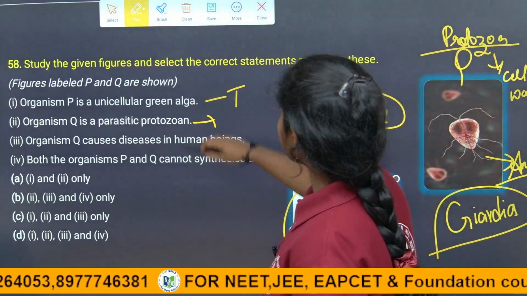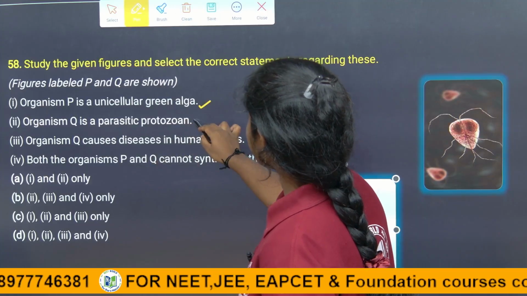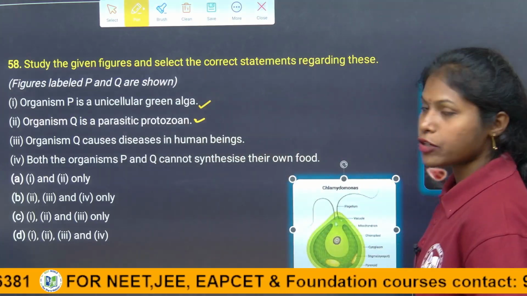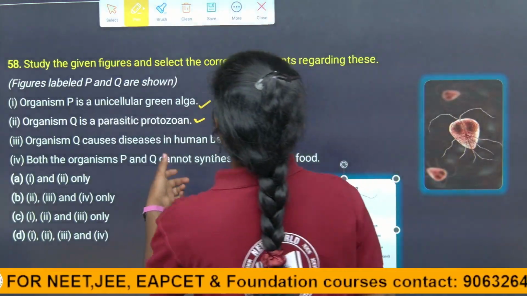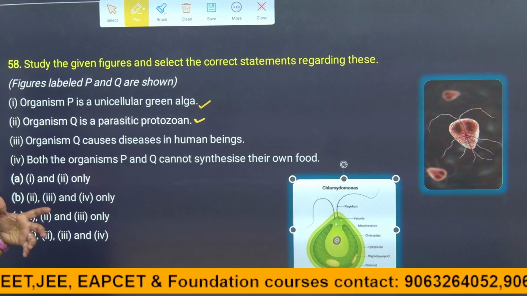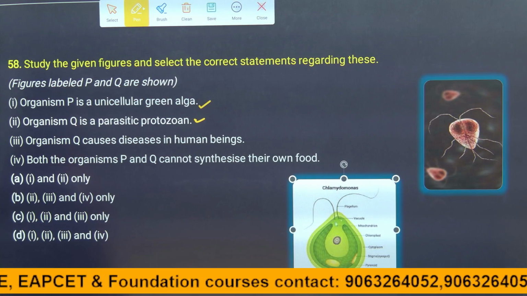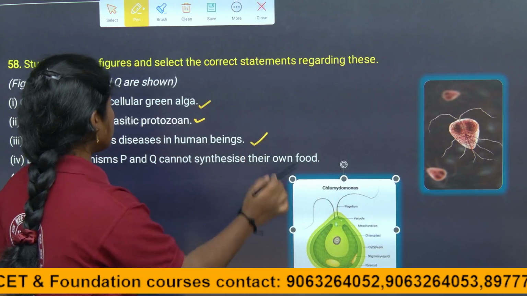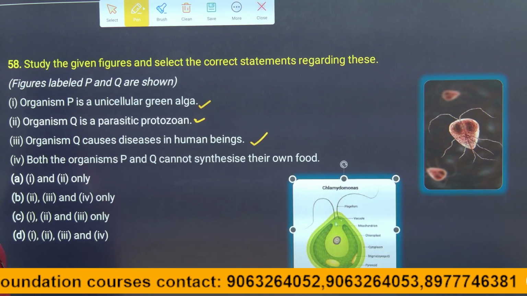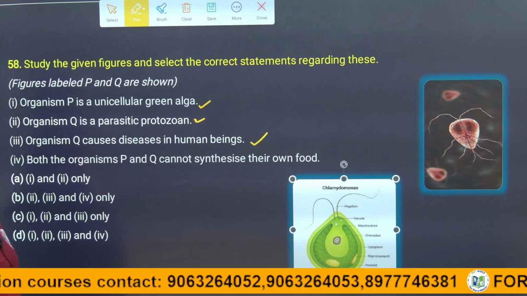So the second statement is also correct. The first statement is correct, the second statement is also correct, and coming to the third statement, children, organism Q causes it in human beings. Of course, it is also mostly a correct statement.